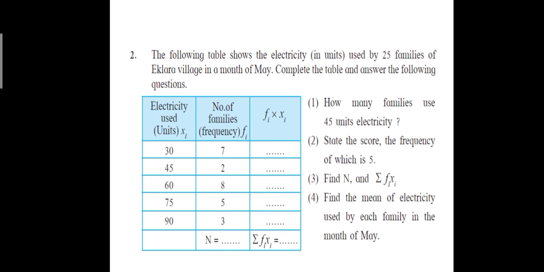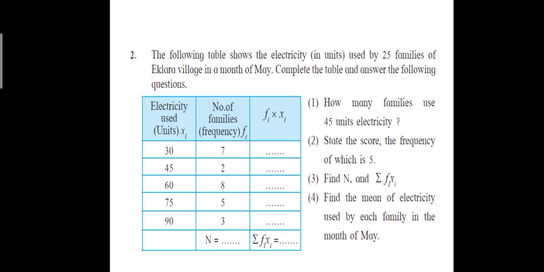Then 2 families are there who have used 45 units of electricity. 8 families are there who have used 60 units of electricity in the month of May. 5 families are there who have used 75 units. And 3 families are there who have used 90 units of electricity in the month of May. Okay. Now let us find out fi into xi.